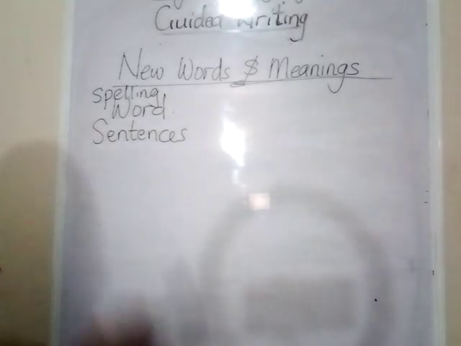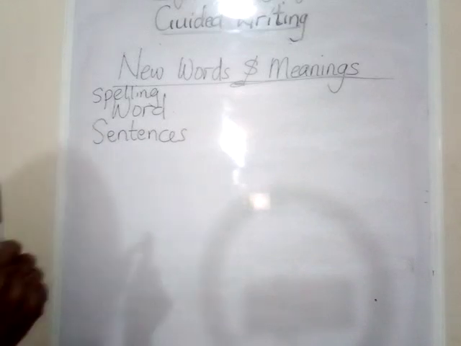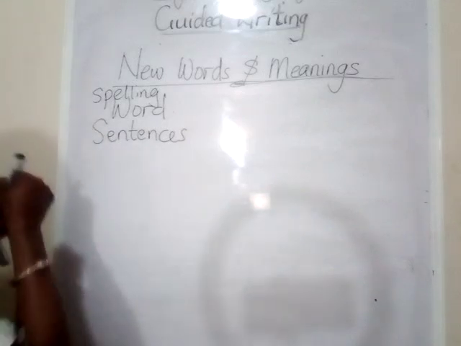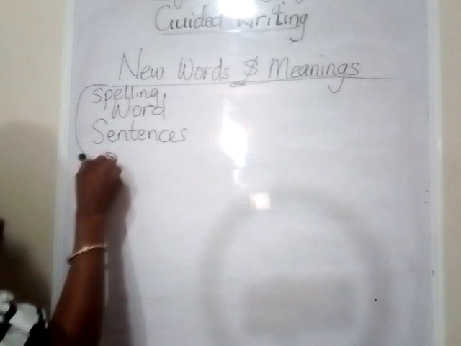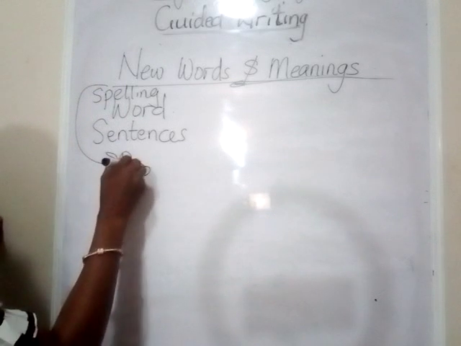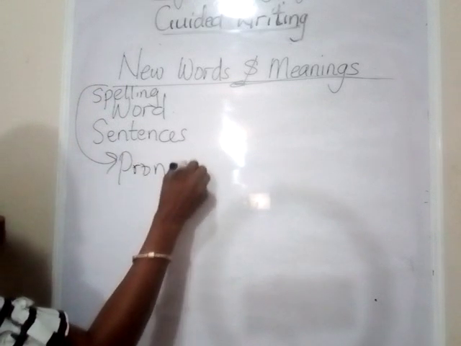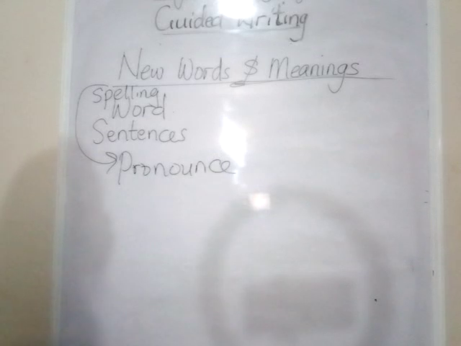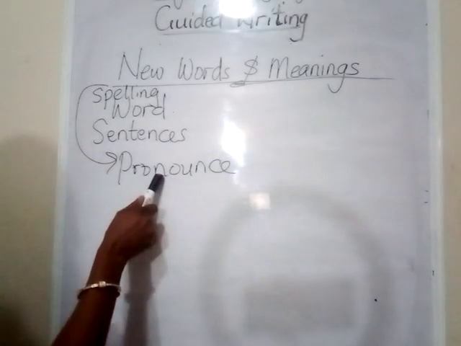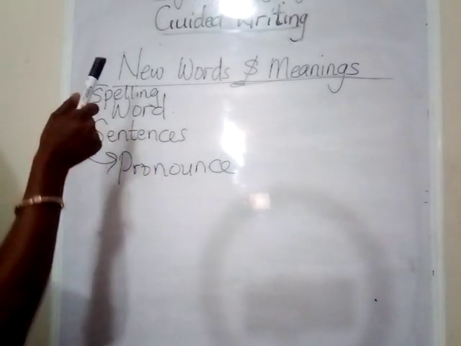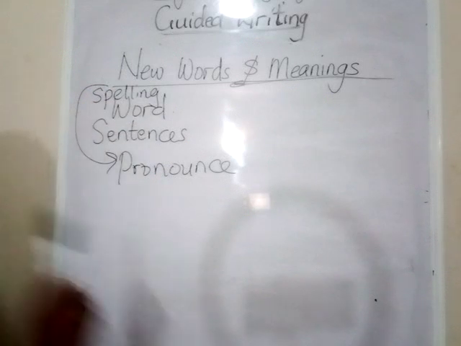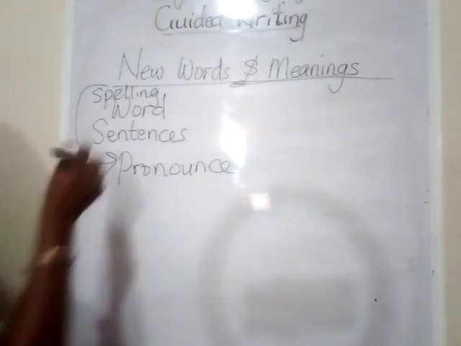It's not about that. First, know how to pronounce the word. Sorry, even pronunciation should be the first one. It's very important. First, you need to know how to pronounce the word, and then you should be able to spell the word, and then you should know the meaning of the word.